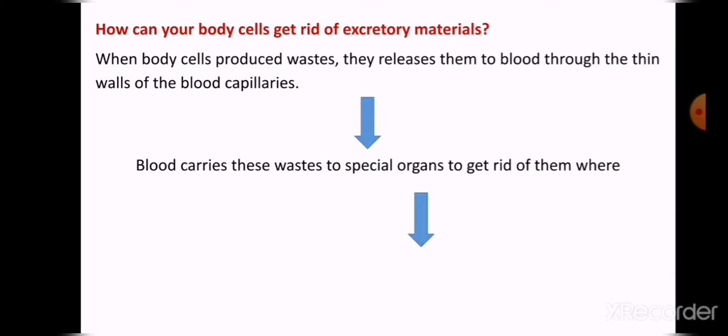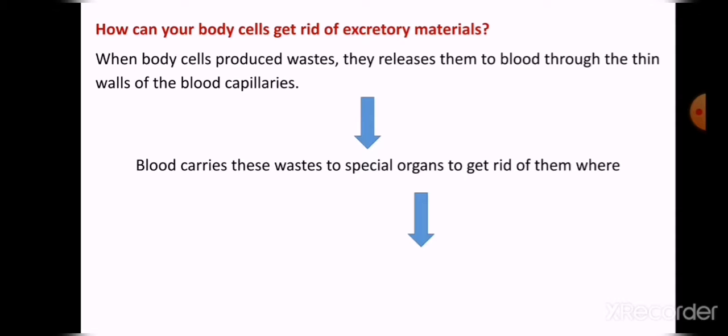The blood carries these wastes, as we know from the previous lesson, the circulatory system, because the circulatory system transports the wastes to special organs to get rid of them. They release these wastes to the blood through the thin walls of the blood capillaries, and then the blood carries these wastes to special organs to get rid of them.